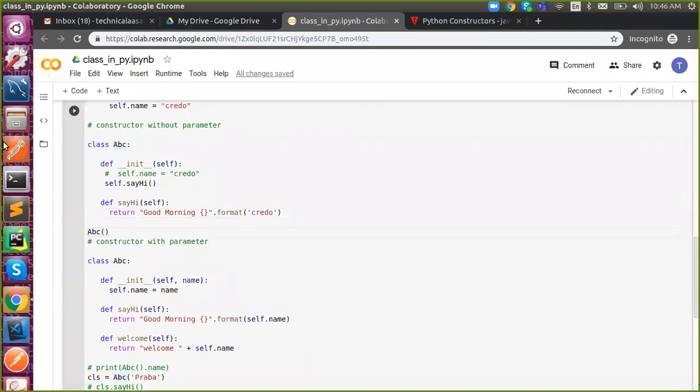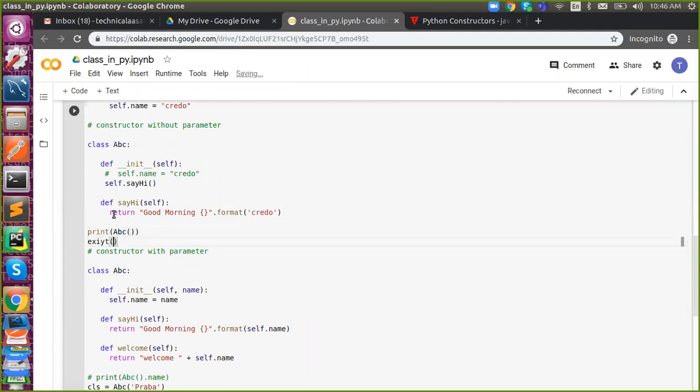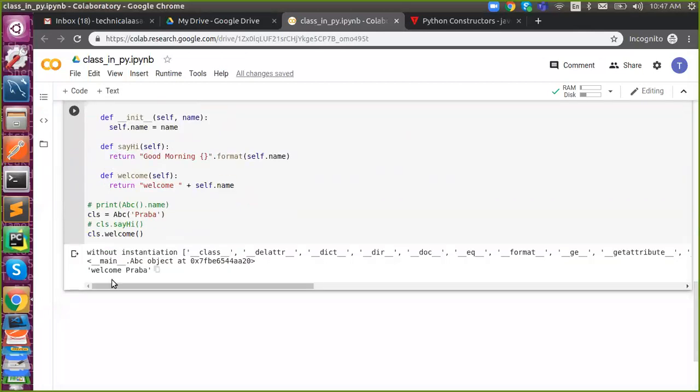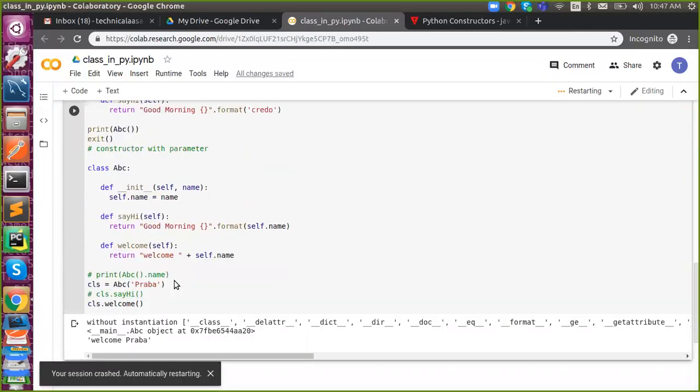So I don't need to call my method because I kept my method call inside a constructor. That is more than enough, so I don't need to worry about that. See, that is what it says.